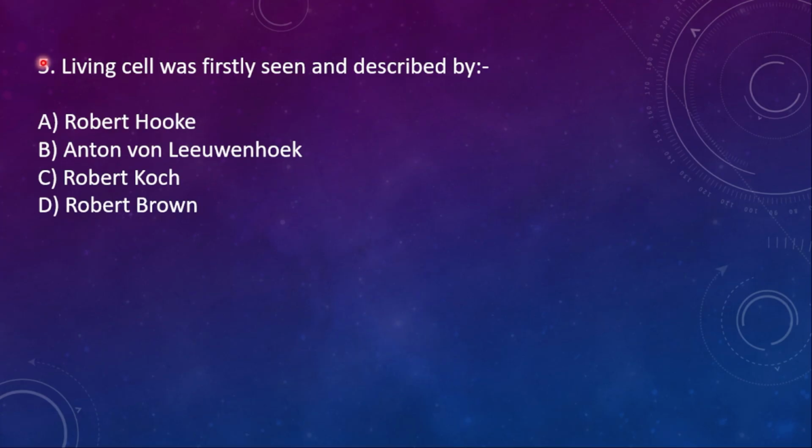Fifth question. Living cell was first seen and described by Robert Hooke, Anton von Leeuwenhoek, Robert Koch, Robert Brown. And the right answer is option B, Anton von Leeuwenhoek.